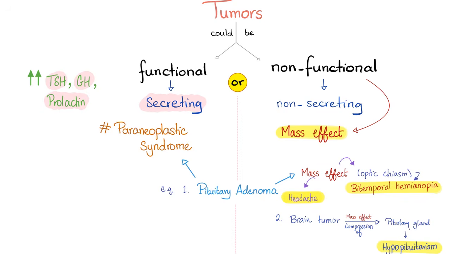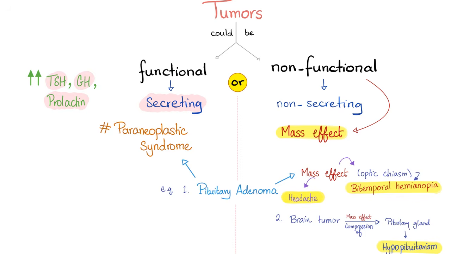The stinking tumors, whether benign or malignant, could be functional or non-functional. What do you mean by functional? They secrete something. What do you mean by non-functional? They are cold. They are not secreting anything. If they secrete, we call this a paraneoplastic syndrome. A neoplasia is a tumor. Para is parallel. So you have the neoplasia and something parallel to it, the secretion. An example is the pituitary adenoma. The pituitary adenoma is a tumor.